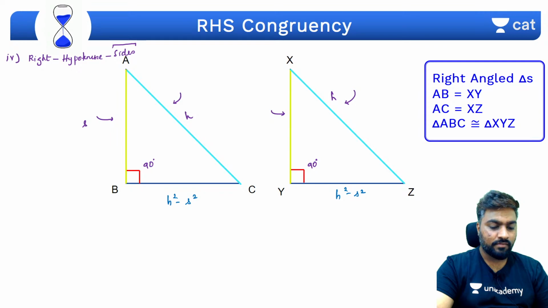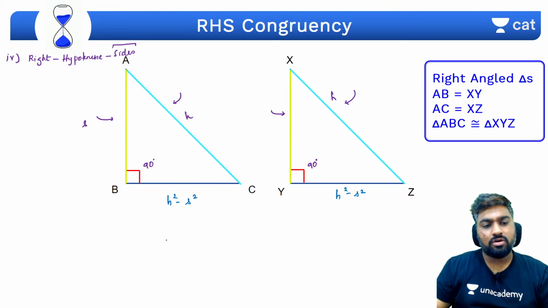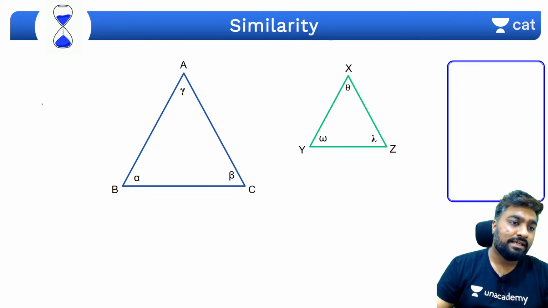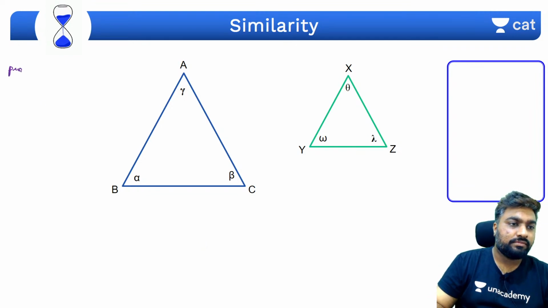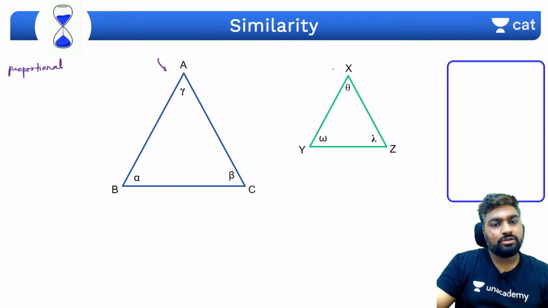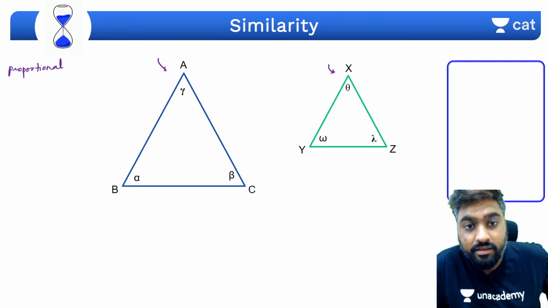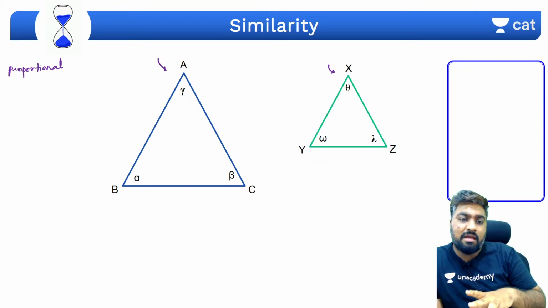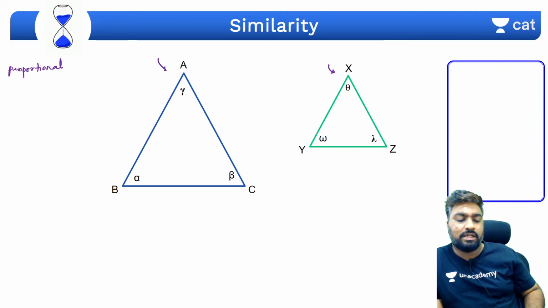Congruency clear है? Congruency is done? Yes? So what do you mean by congruent triangles? Congruent means what? Exactly the same. Yes. If congruency is exactly the same, then what is similarity? Similarity is proportional. मतलब क्या? बड़े मियाँ छोटे मियाँ of the same type of triangle. दोनों ट्राइंगल के जो टाइप है वो सेम है, ये थोड़ा सा बड़ा है, ये थोड़ा सा छोटा, that's it.